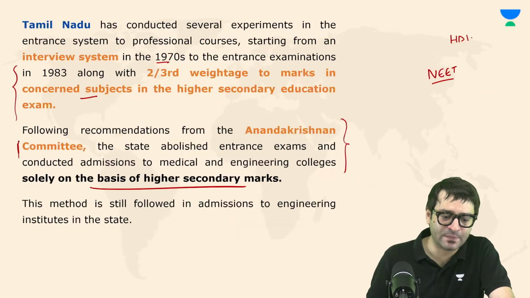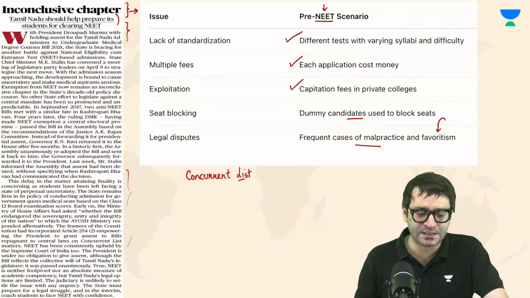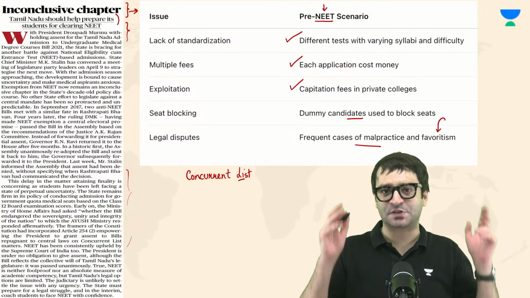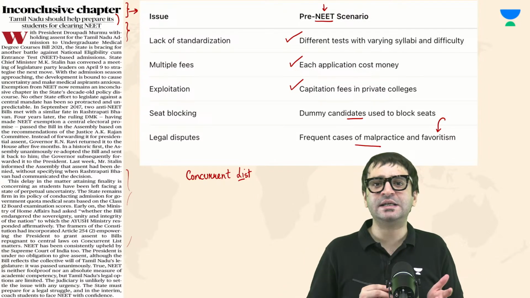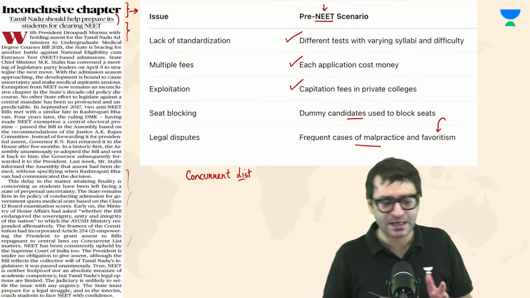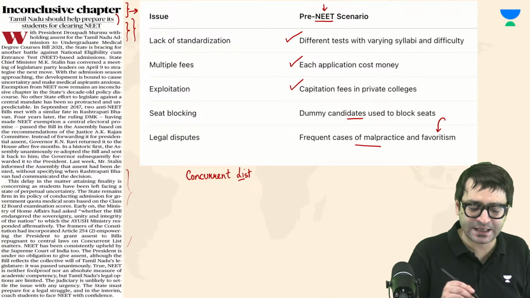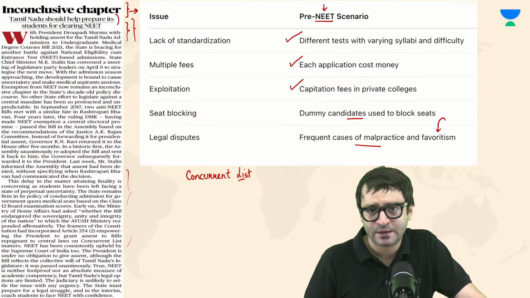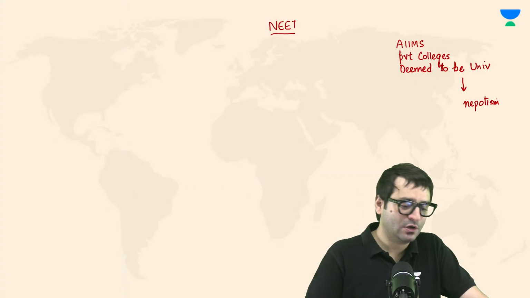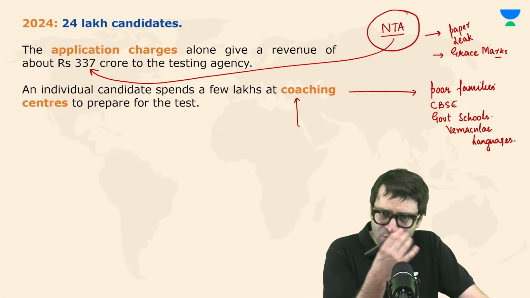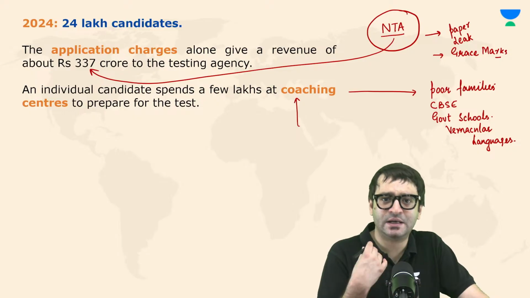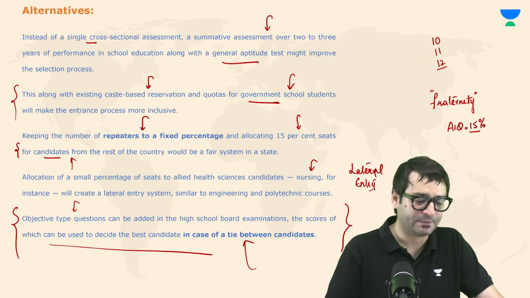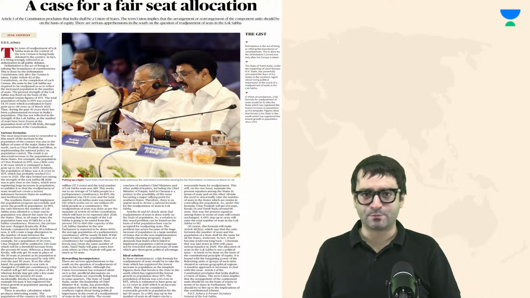So instead of Tamil Nadu calling for a meeting of all the political parties to decide on the next legal steps as to how to counter this NEET examination, this editorial says that you should not focus on that. Instead, you should help your students prepare for the NEET examination. And what is NEET? What are the problems with NEET? How does it affect federalism, equity, justice? That is something that we have covered in this session. Any questions as of now? Please let me know.